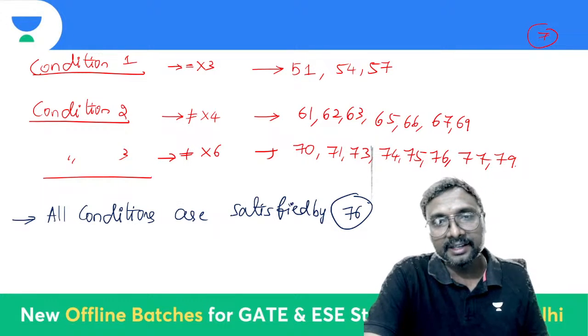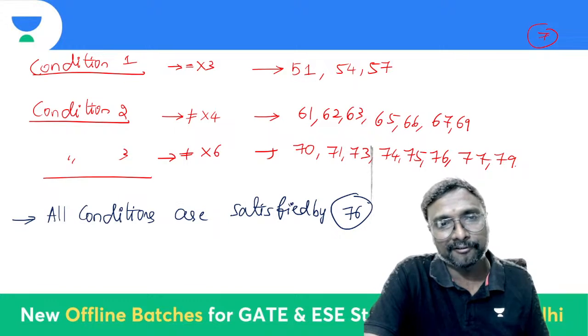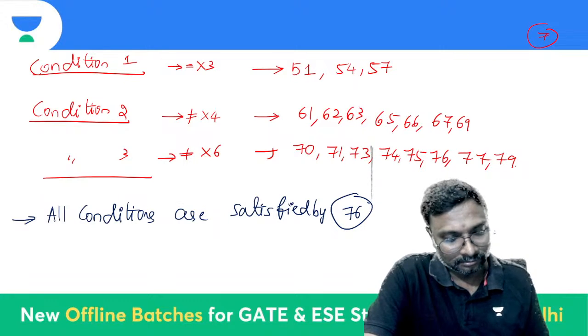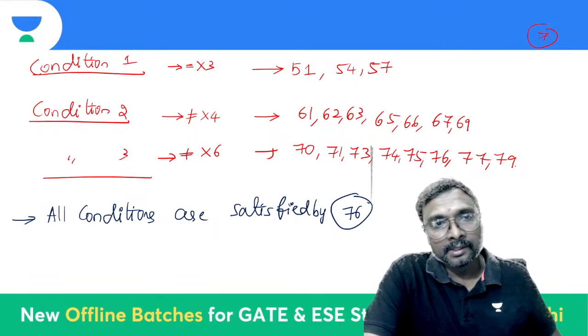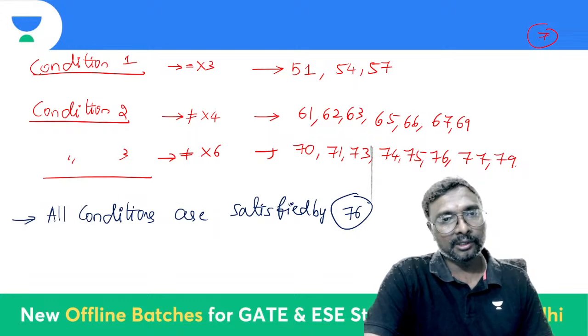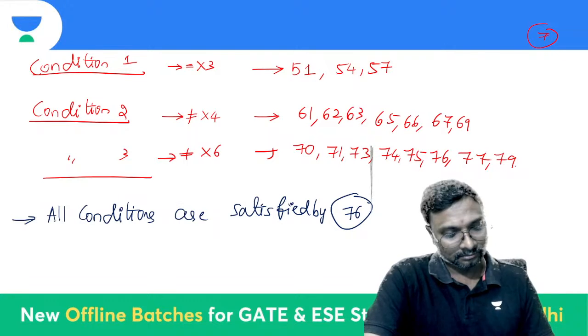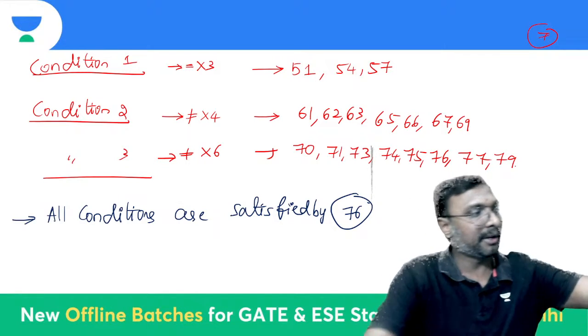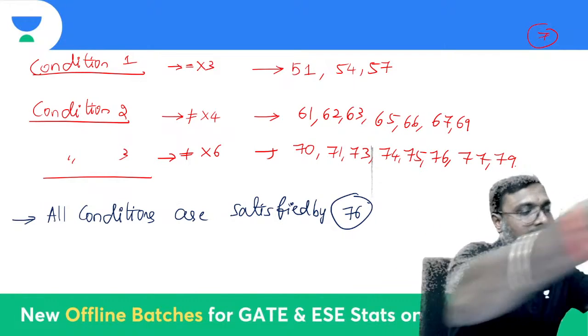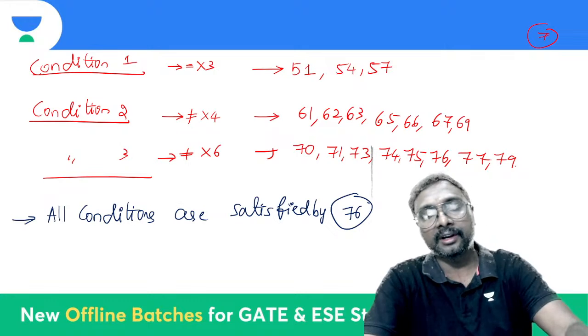It is not a multiple of 6, right? Is it a multiple of 4? Is it a multiple of 4 or not?